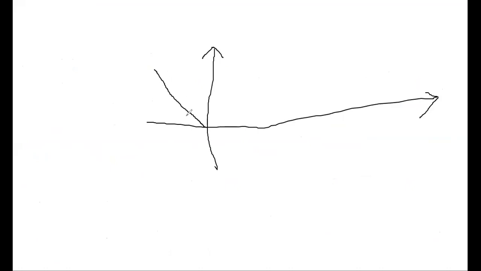For all the negative values of x and for all the positive values of x, y will always be positive. Modulus x means this is the graph of the function modulus x. If you observe this, it is symmetric about the y-axis. That means this is an even function. Understood, all of you?